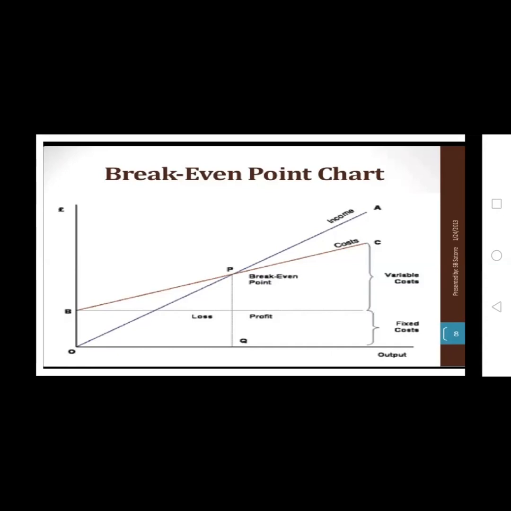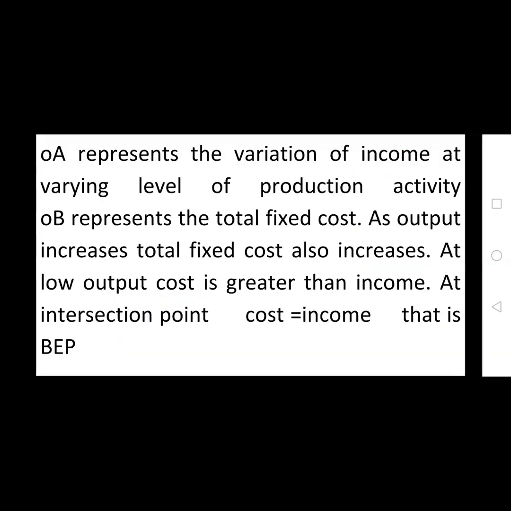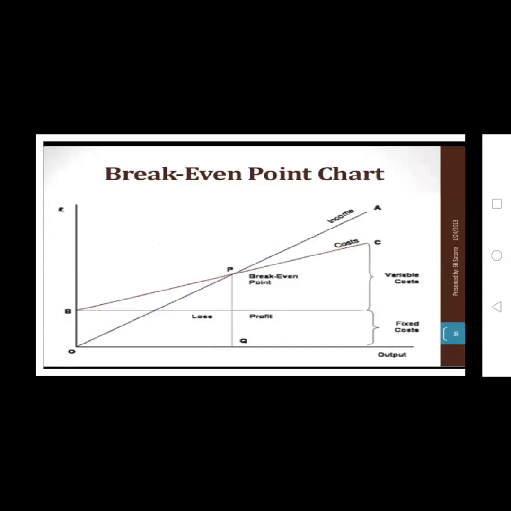If you observe, the quantity of output is on the x-axis and the cost is on the y-axis. In the break-even point chart, OA represents the variation of income at varying levels of production activity. OB represents the total fixed cost. At low output, cost is greater than income. At the intersection point, cost is equal to income, and that is called the break-even point.